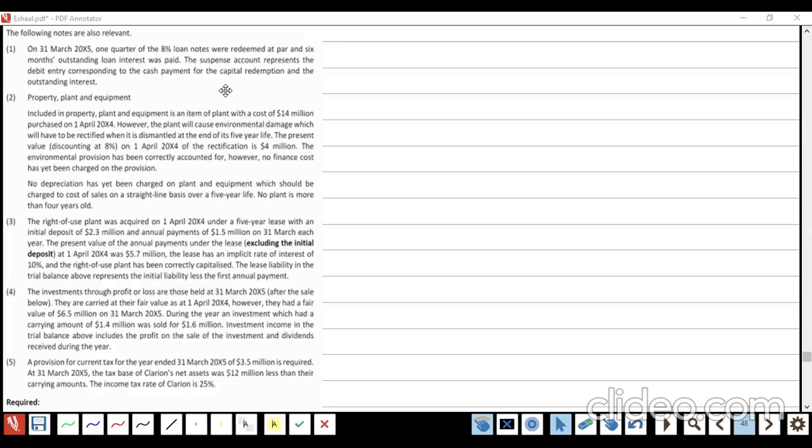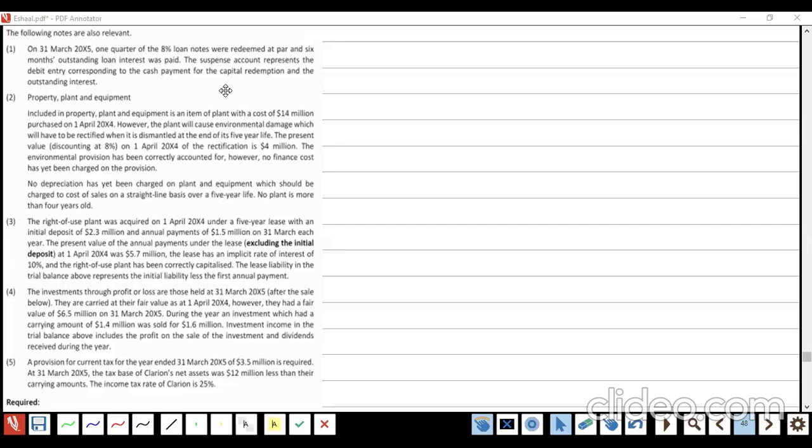So IAS 16 and IAS 12 are the key. They will be part of all the questions of final account. Got me or no?